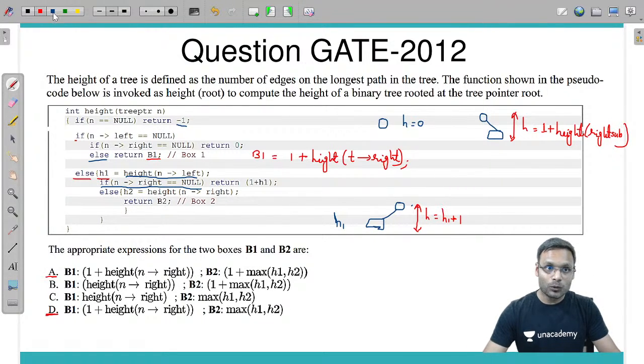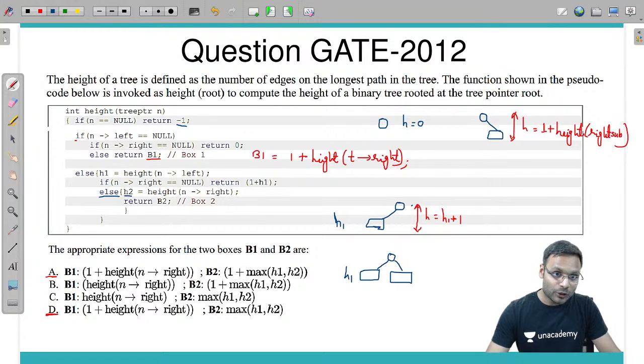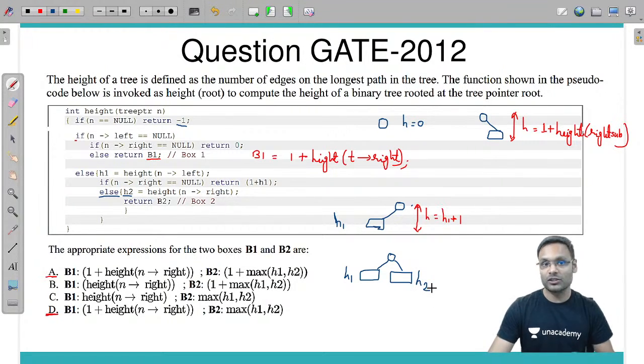But suppose the right subtree is also not null. We have already calculated h1 and the right subtree is also not null. Look at this particular example I am talking about. I am talking about this particular condition. Right subtree is null, no, the condition is false, so the else part. Then we are calculating h2. We are calculating h2 as the height of the right subtree.